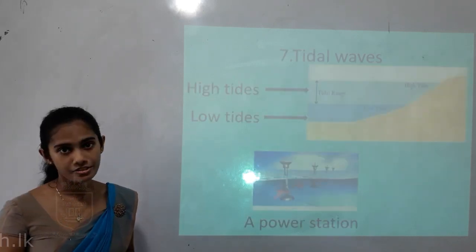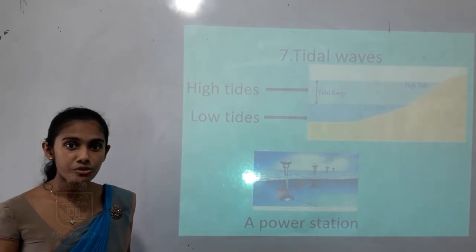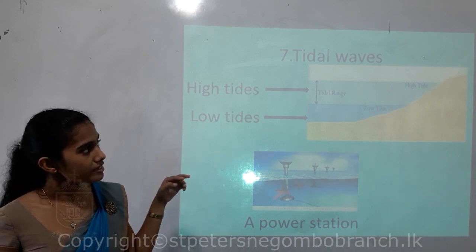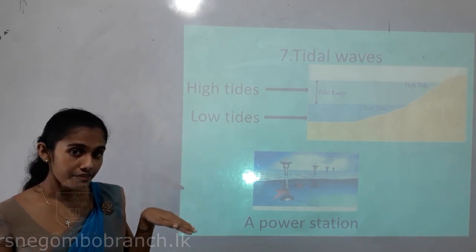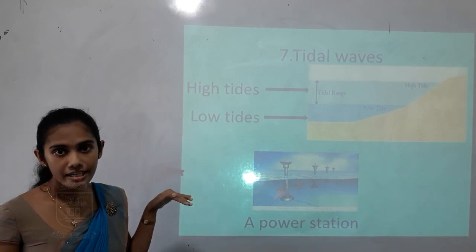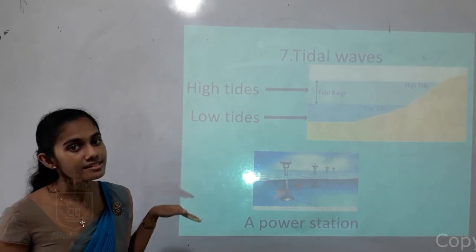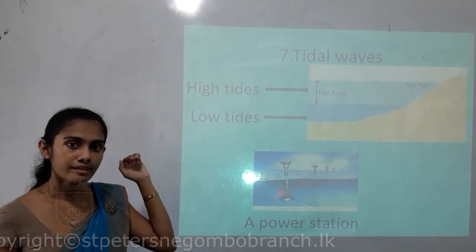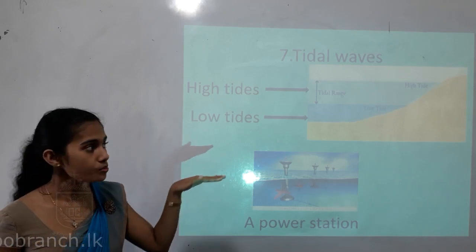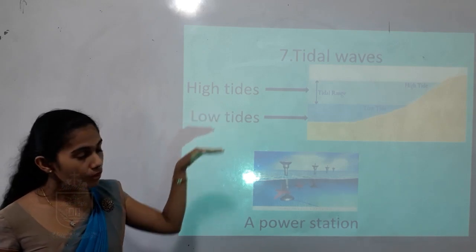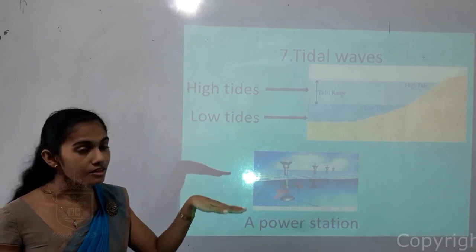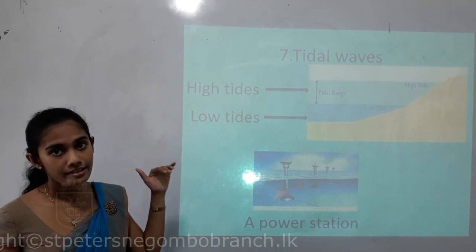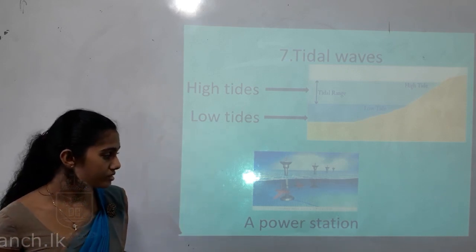So tidal waves, children. There are two types of tidal waves, high tide and low tide. High tide means the level of the sea is rising, and low tide means the level of the sea is decreasing. So when the level of the sea is rising, people get that water to fill the tanks which are built on land. So when low tide is there, the sea water is going back to the sea.